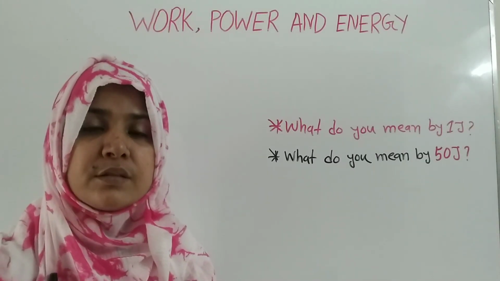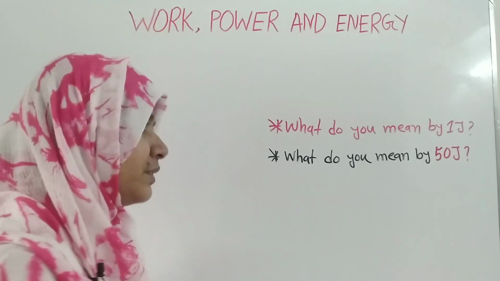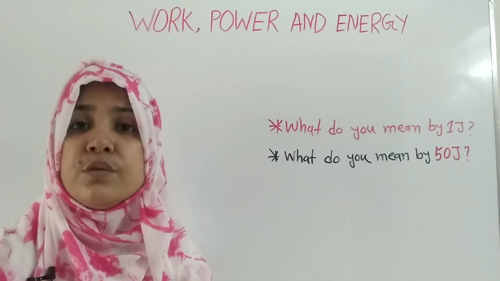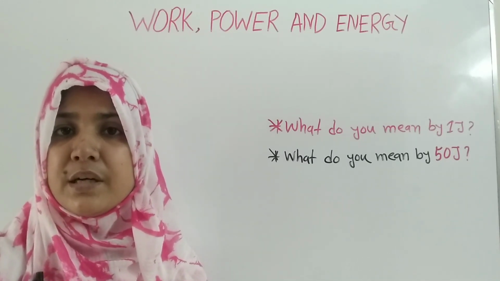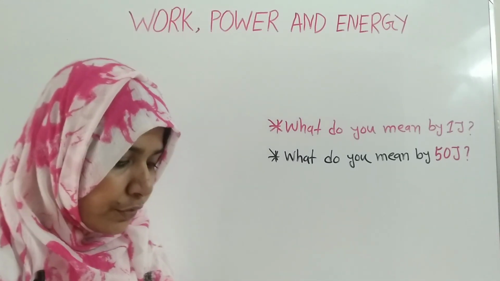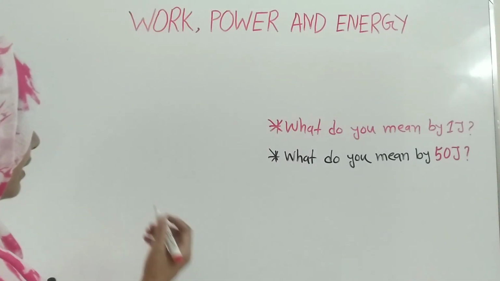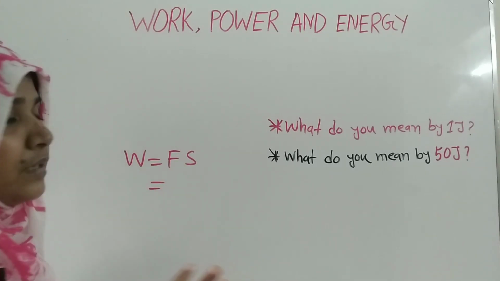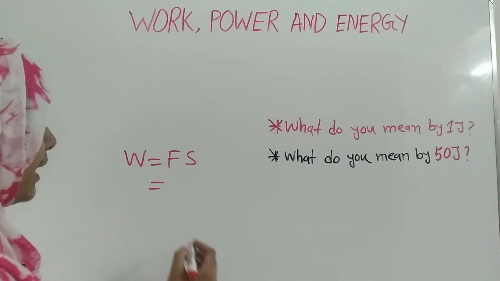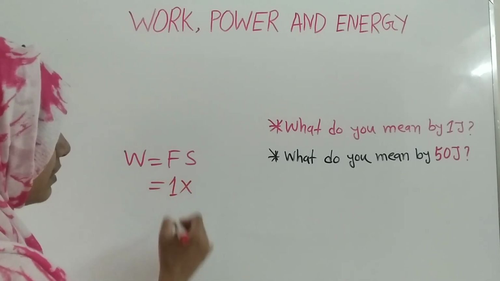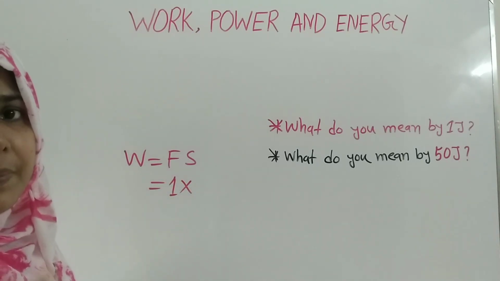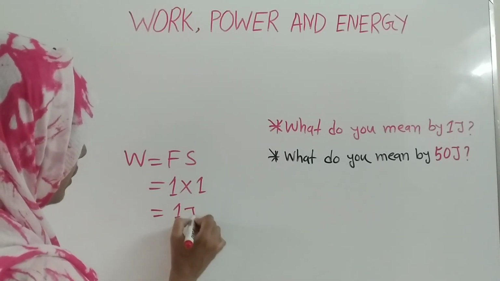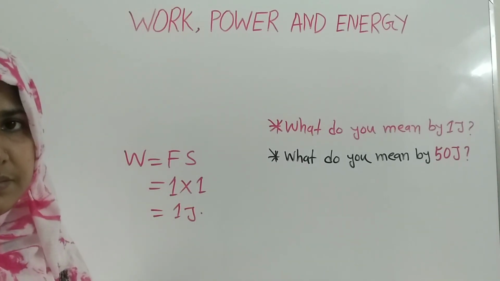Here you can see there are two comprehensive questions. The first question is, what do you mean by 1 joule? Joule is the unit of work, so what do you mean by 1 joule of work? From the definition of work, W is equal to Fs. If we apply 1 Newton force and the displacement is 1 meter, then we can say that 1 joule of work is done.